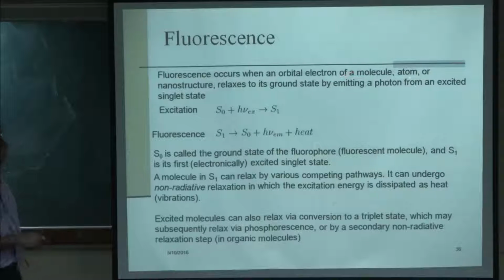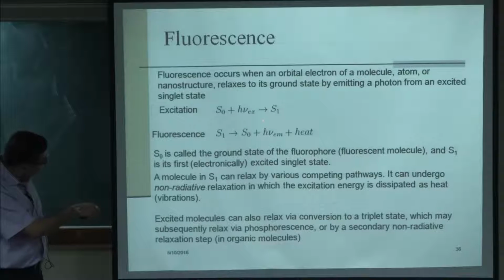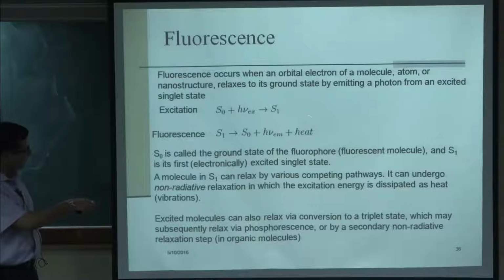When an orbital electron of a molecule, atom or anything relaxes to its ground state by emitting a photon from an excited singlet state. So, this is the excitation state. S naught is initial, h nu, h is the Planck's constant, nu is the frequency, this is the excitation frequency, it is absorbing, going to state S1. S1, as I mentioned, is unstable. So, there is fluorescence that happens from S1, it is coming back to S naught, but it has emitted this frequency h nu em, the fluorescence, plus some heat, but this heat is insignificant compared to the others. So, therefore, this can be neglected.